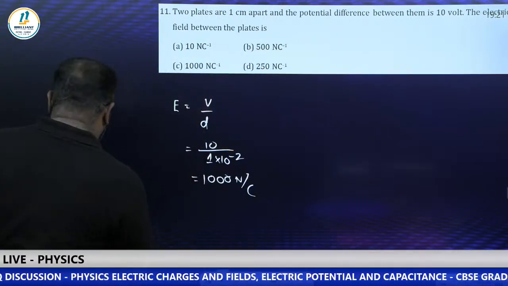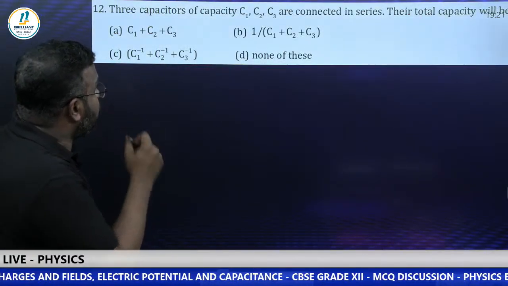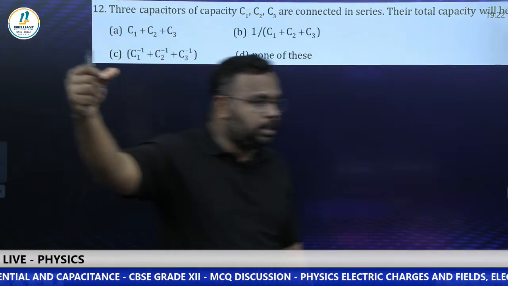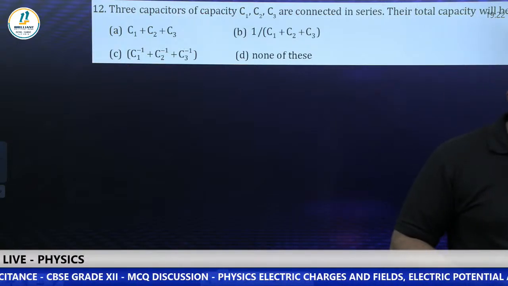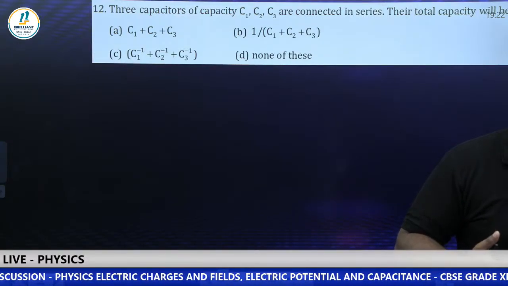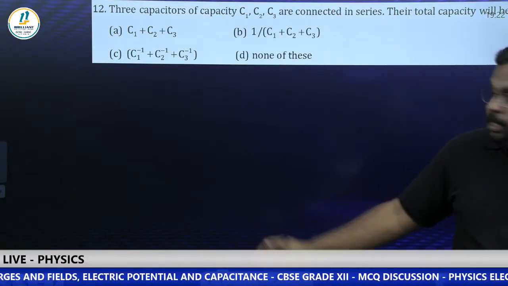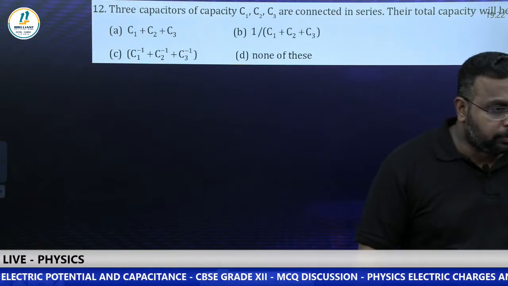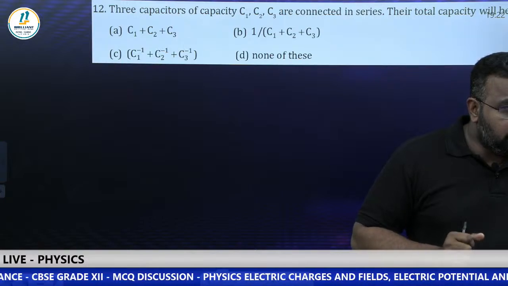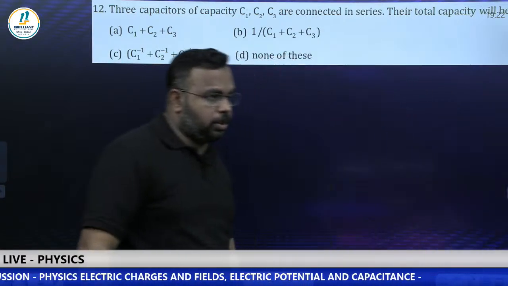Next question. Question number 12. Three capacitors of capacity C1, C2, C3 are connected in series. Their total capacity will be. I am expecting the answers from your side, all of you. What is the answer for this question? All of you comment please. Sathik is saying it's C. Where are the others? Comment. You know the formula for combination of capacitors, right?